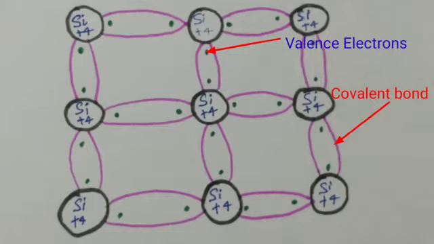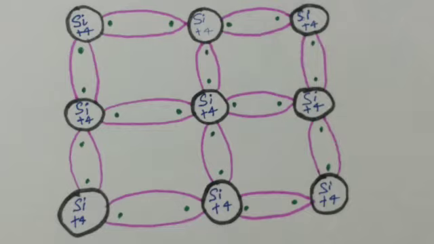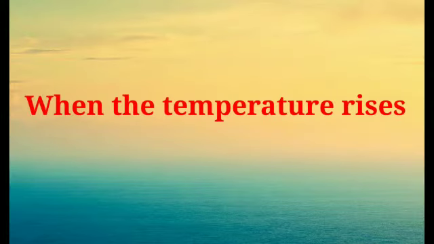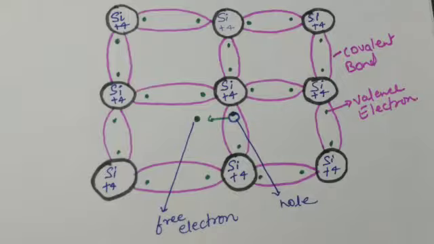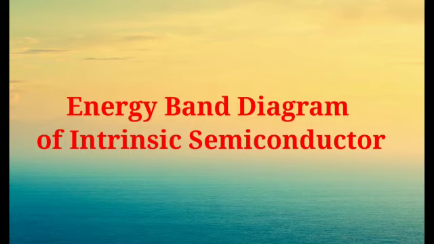This is silicon when no temperature is provided to it. But what happens when the temperature rises? Then, due to collisions, a few electrons become unbound and free to move. As you can see in this structure of silicon, when the temperature is provided, the electrons become free and a hole is left behind by the electrons. So it is ready to make a bond.